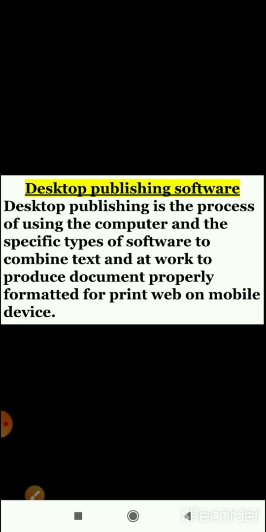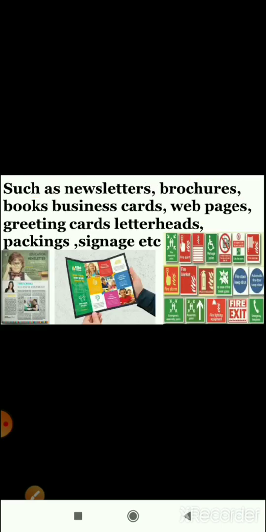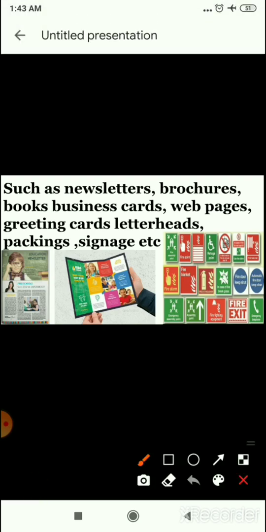Desktop publishing is the process of using the computer and a specific type of software to combine text and artwork to produce documents properly formatted for print, web or mobile device, such as newsletters, books, business cards, web pages, greeting cards, etc. Children, this type of software is used for making newsletters, greeting cards, signage, etc. And children, this one is the signage.